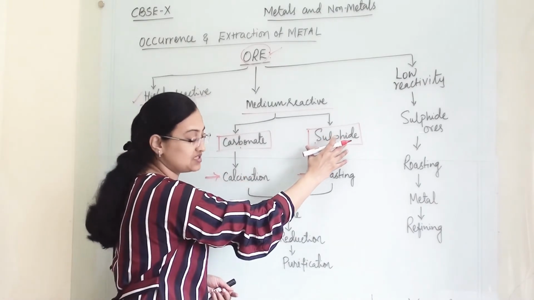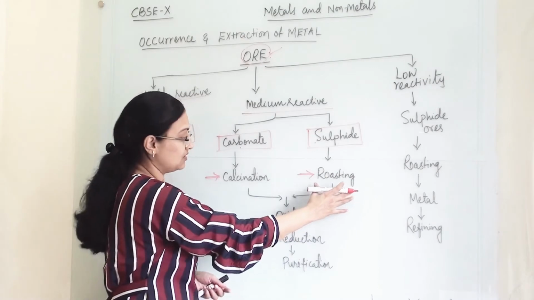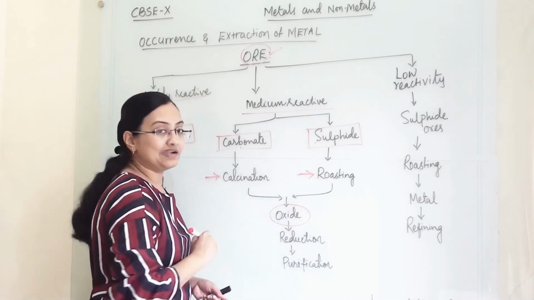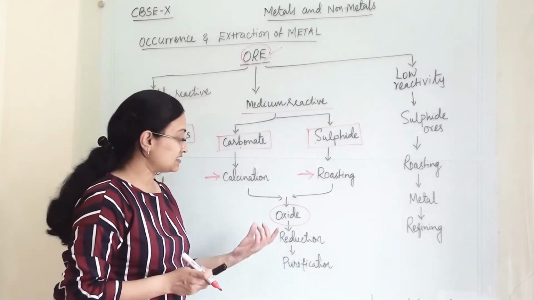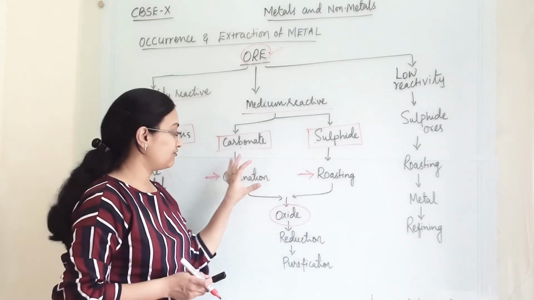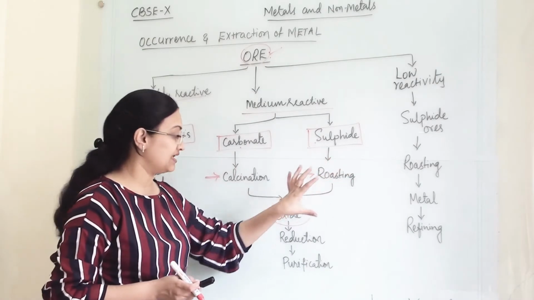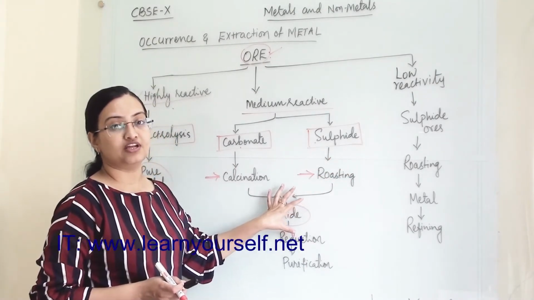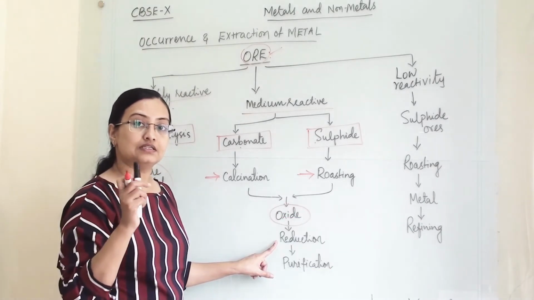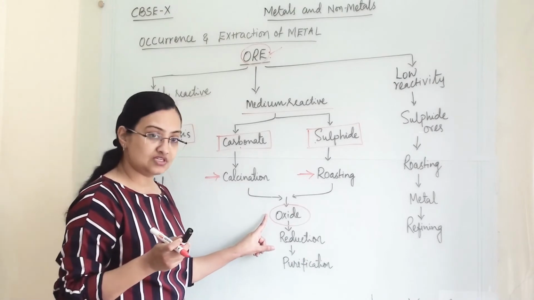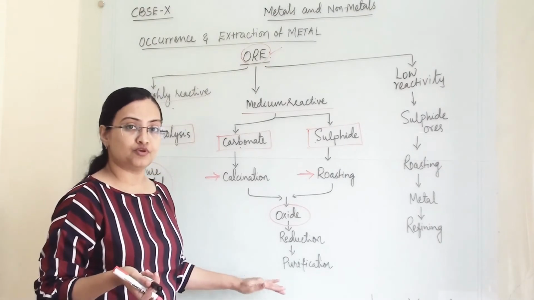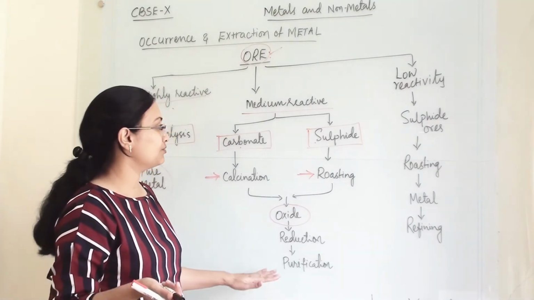If sulfurs are present, then we have to perform roasting. But when we perform these two different processes, we get the oxide form of the metal. Even though carbonates and sulfides will be there, after performing calcination and roasting upon them, we will get the oxide of that particular metal. After that, we do a reduction, as we discussed earlier: along with carbon, we reduce this oxide and we get our pure metal. Some more purification steps follow, and then we get our pure metal.